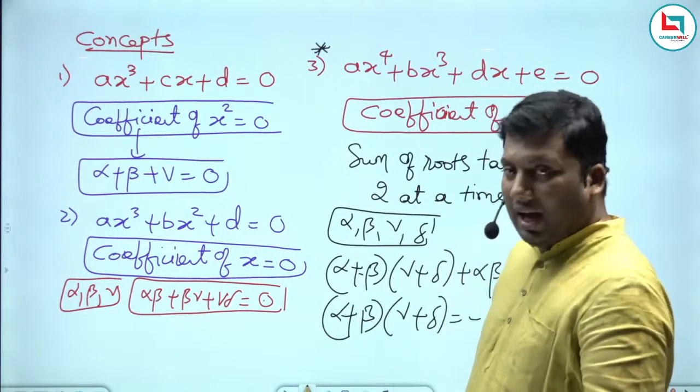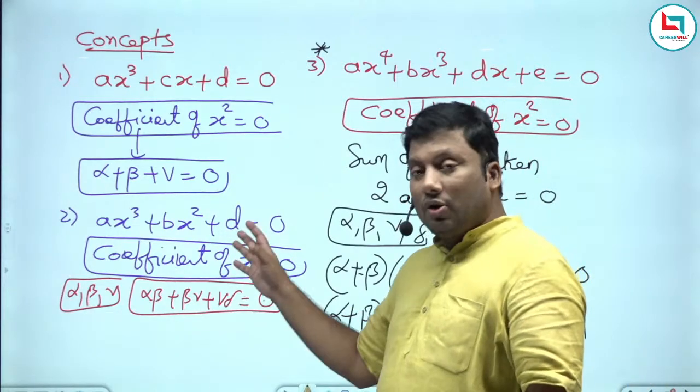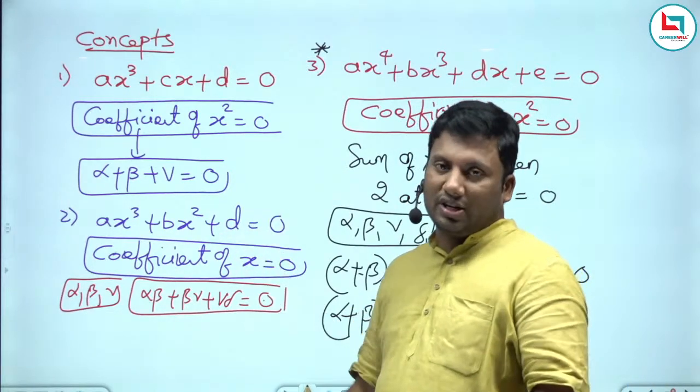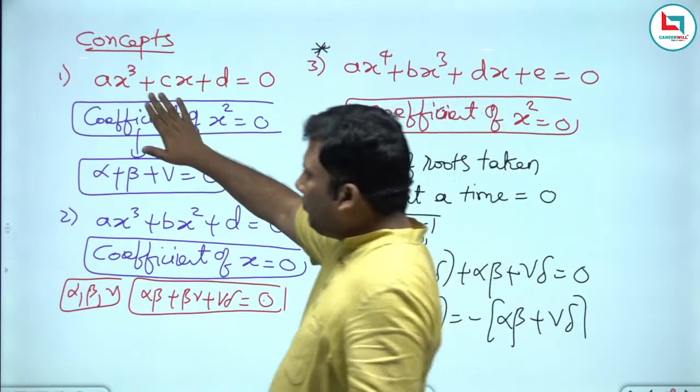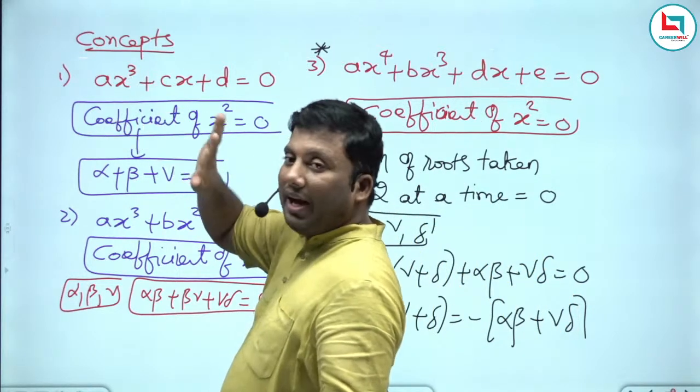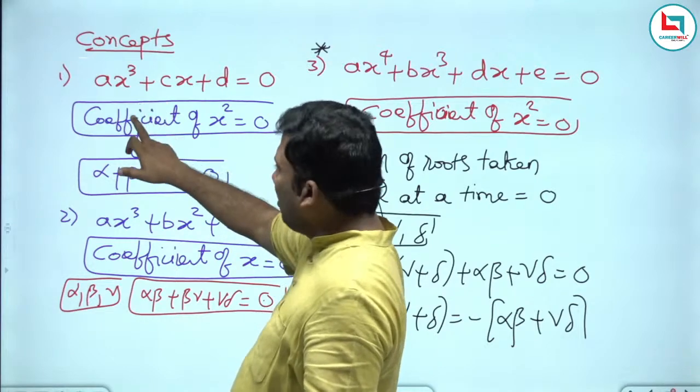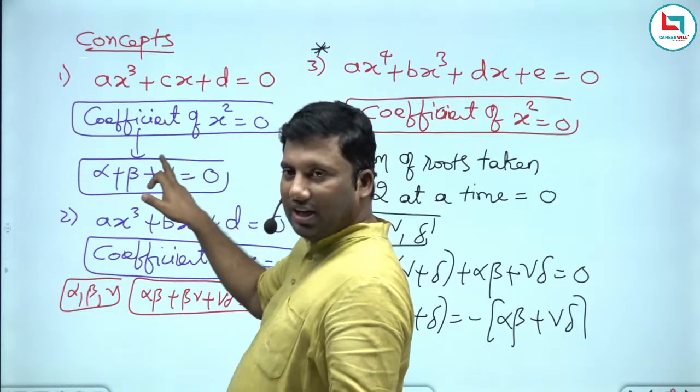If you want, I will frame a question for you which looks like a lot of tough question. But before that, we will discuss a concept. What is missing? This is after x cube, x square is 1 at a time. So coefficient of x square, it is 0.